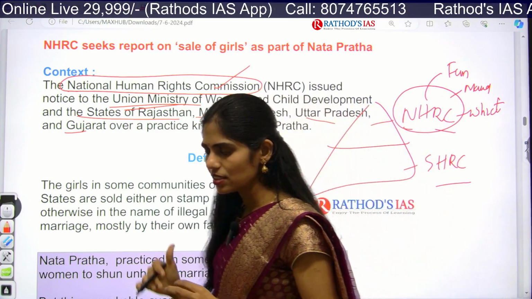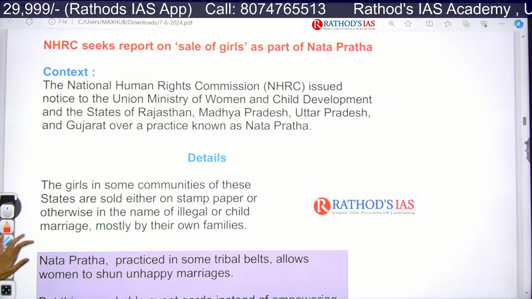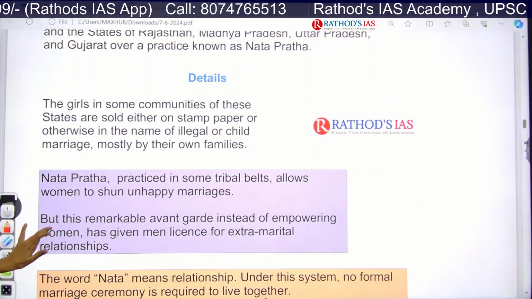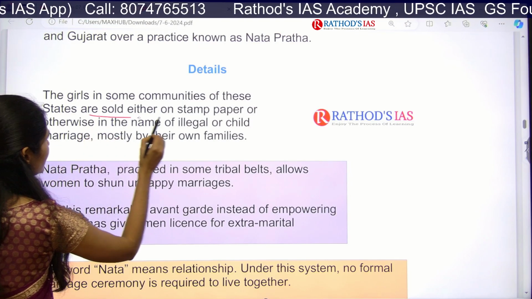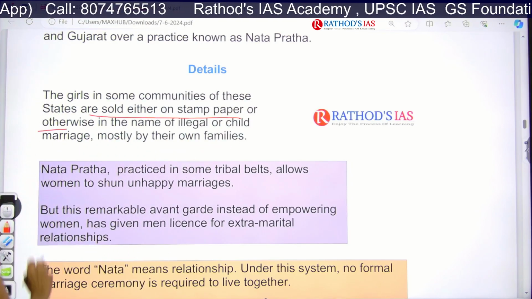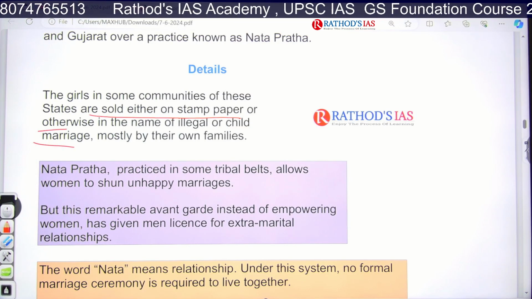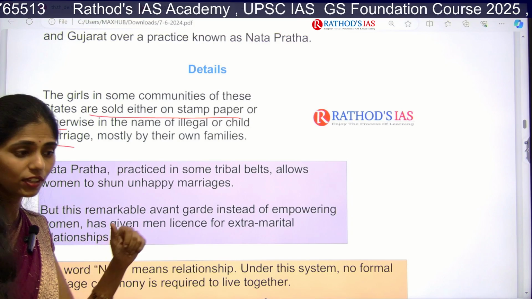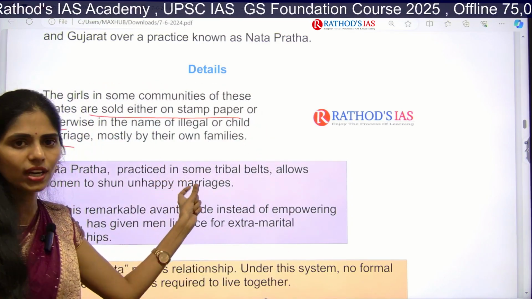As I said, this is mostly practiced in some tribal groups. In this context, girls in some communities of these states are sold on stamp paper or otherwise in the name of illegal or child marriage. Mostly by their own families, they are going for selling their girl child. So, this practice is called Natapratha.